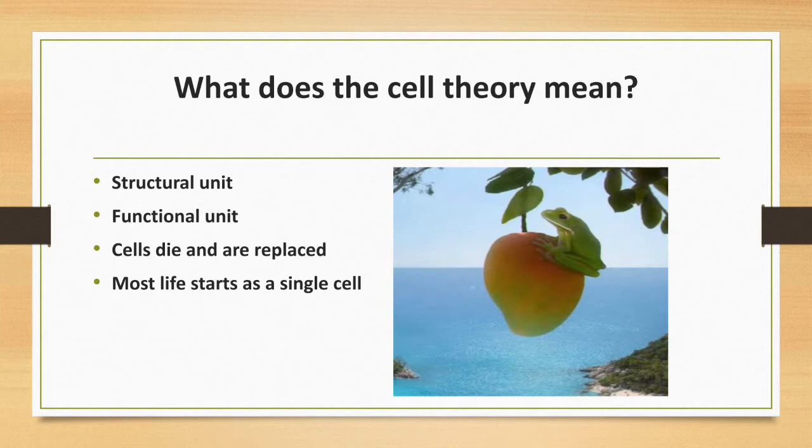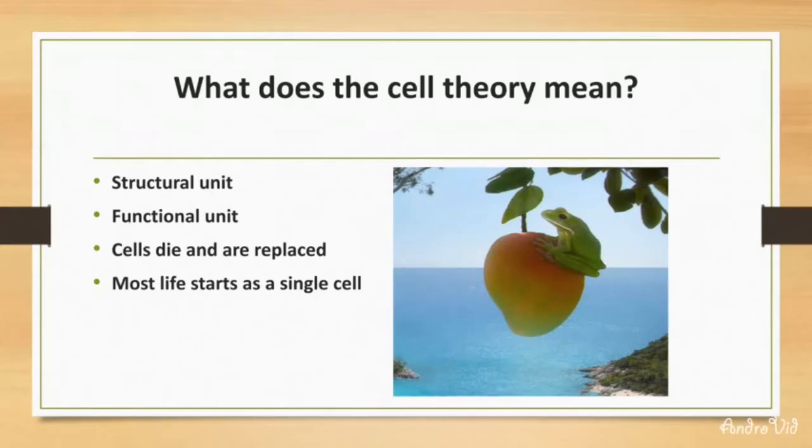So structural unit means either the mango tree or the frog has its own structure. Second one, functional unit. Any function in the body of the frog or mango tree is due to the activity of its cells. If there is a presence of cells in either the frog or the mango tree, then only it shows some activities.